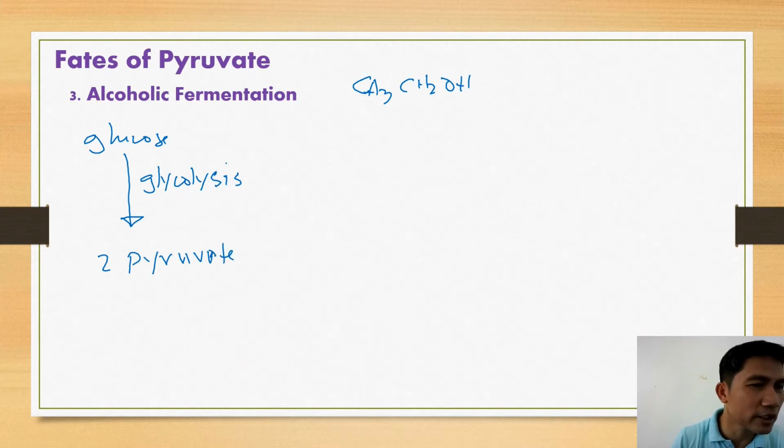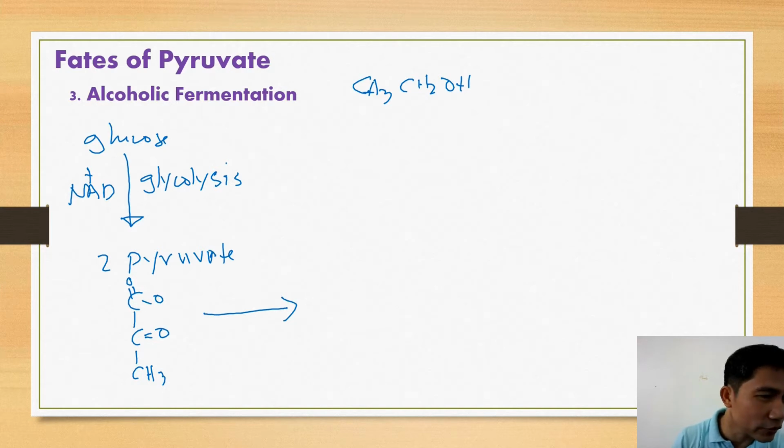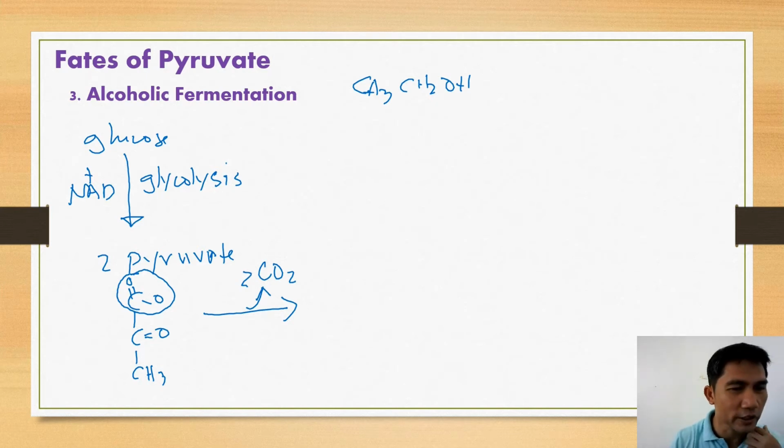And we know that glycolysis is an oxidative reaction by which the main oxidizing agent is NAD+. The pyruvate that has been produced will undergo decarboxylation. So this carboxyl group here is released as carbon dioxide. If we have two molecules of pyruvate, therefore, there will also be 2 moles of carbon dioxide.